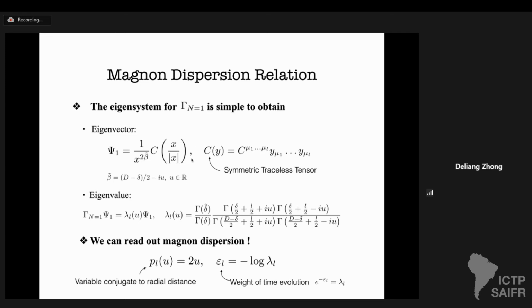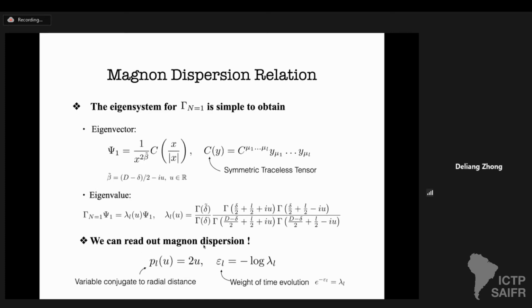Once we fix this tensor, we can make a choice of the power beta tilde to find a complete orthonormal basis. The choice we made is as follows. It has a fixed real part, d minus delta over 2, and its imaginary part is parameterized by some real number u. Now, with this eigenvector, it's quite easy to read out the eigenvalue. The eigenvalue looks as follows. Note that this eigenvalue depends on L, the rank of the symmetric traceless tensor, which physically is the spin of this magnon.